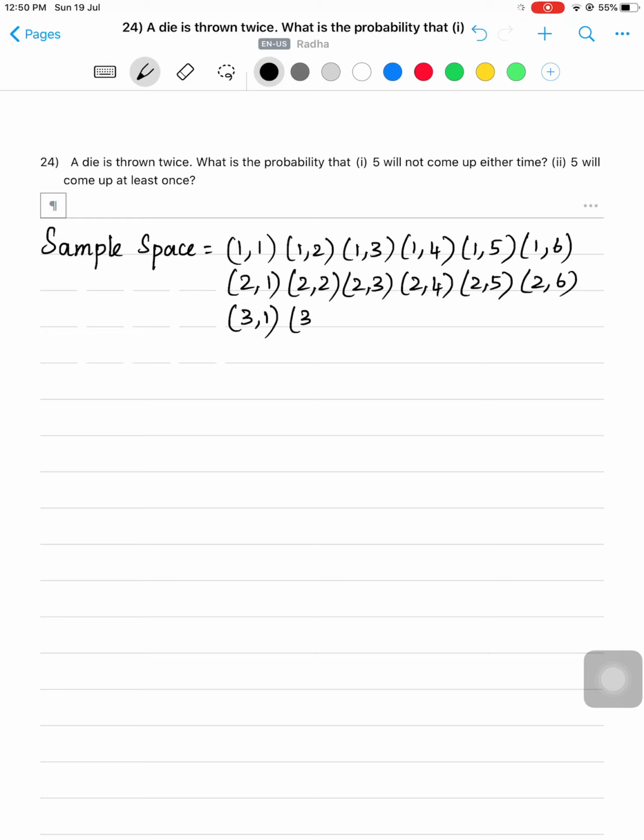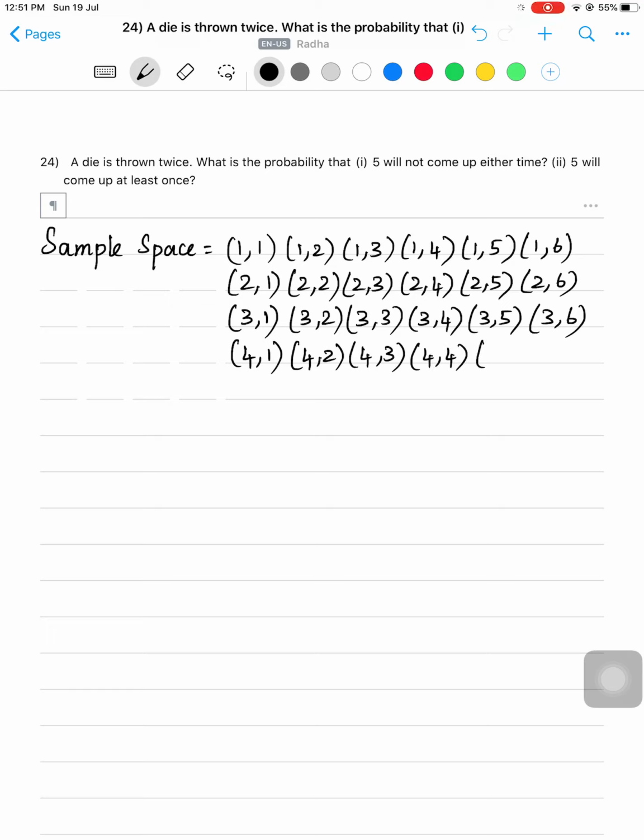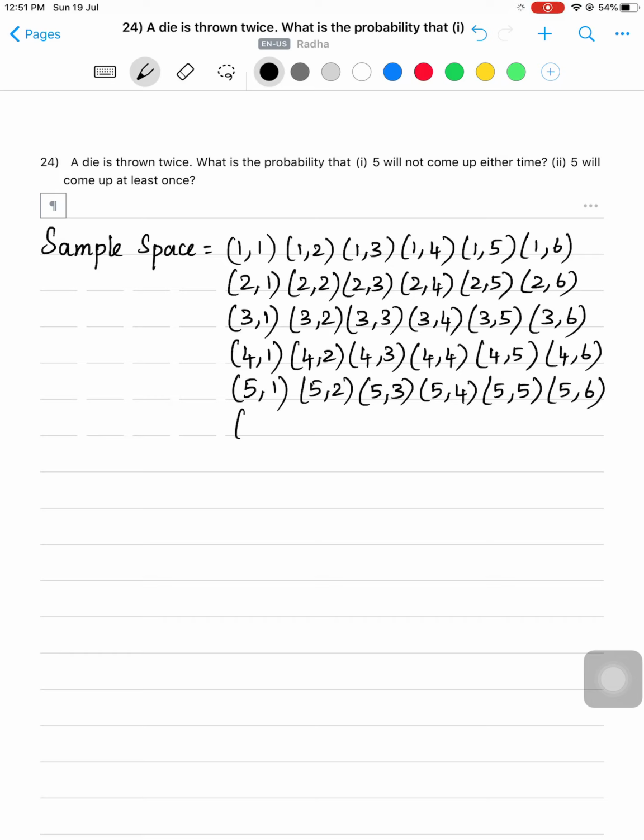Next is 3,1; 3,2; 3,3; 3,4; 3,5; 3,6. 4,1; 4,2; 4,3; 4,4; 4,5; 4,6. Then 5,1; 5,2; 5,3; 5,4; 5,5; 5,6.